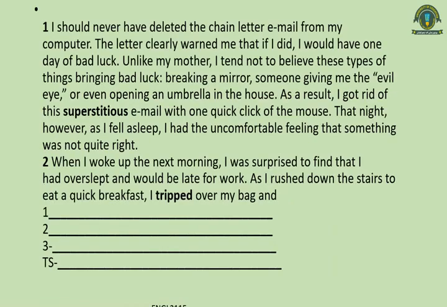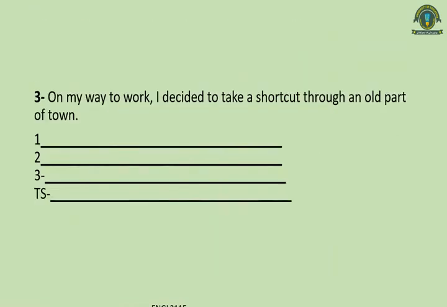Here the writer was at home in the second paragraph. In the third paragraph, the writer is now going to work. "On my way to work, I decided to take a shortcut through an old path." It means that something bad has happened again on the way. You have to decide what those bad things are, and you have to decide your own transition sentence as well.